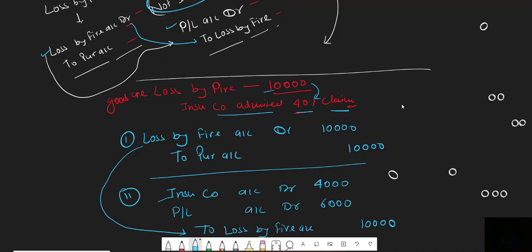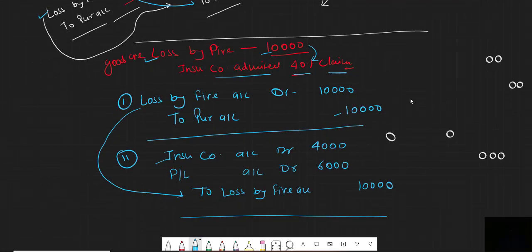So the first entry we have to pass is for loss by fire. Loss by fire is a loss, that's why loss by fire account debit 10,000. What thing reduces? Our goods, because our goods are destroyed by fire. So how can we reduce the goods? By making it opposite to purchase account 10,000.